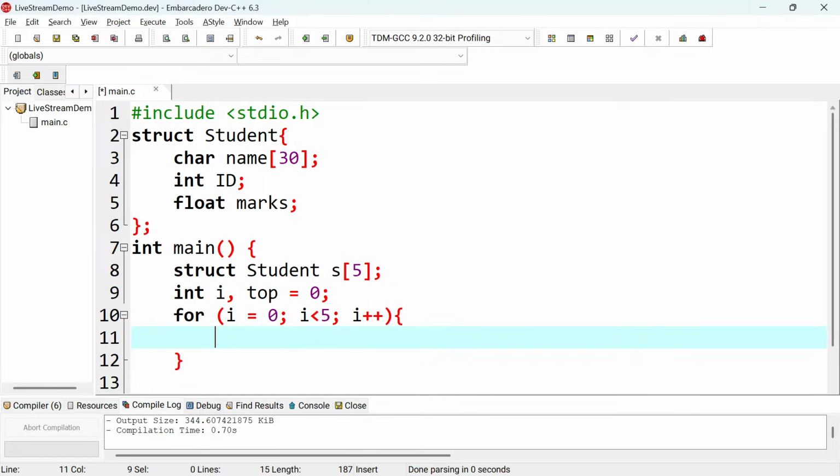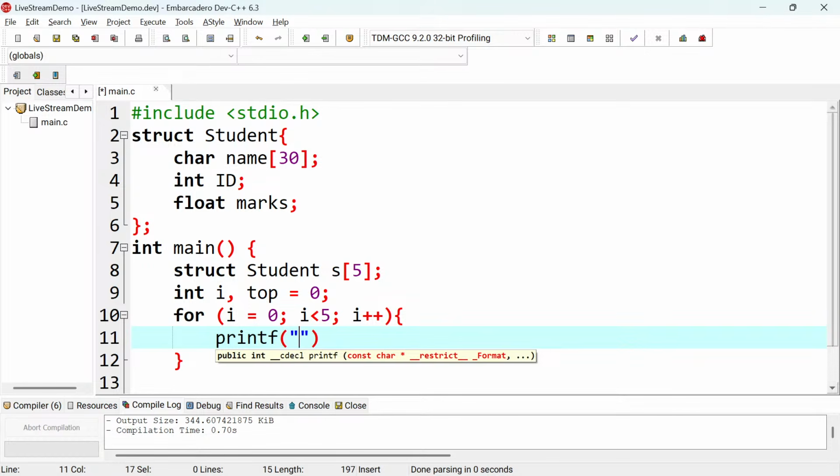Is that simple? So you just need to say printf, maybe enter. Let me start with the name, right? Enter name for student 1.